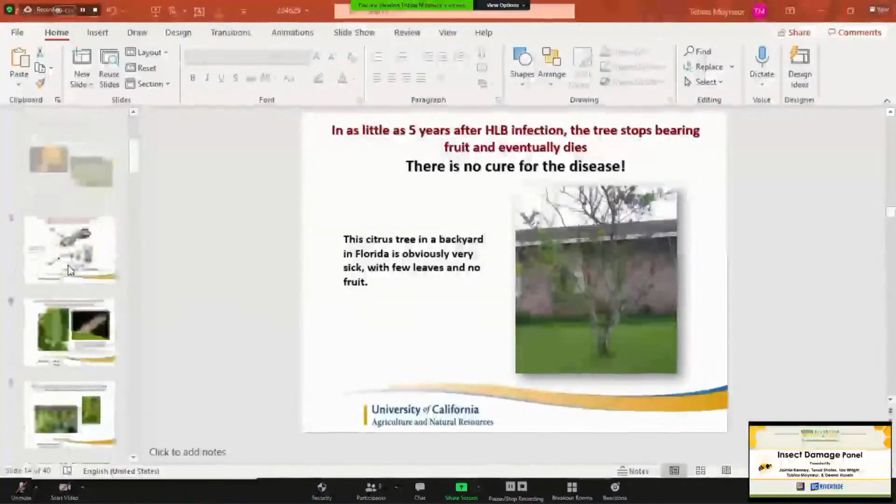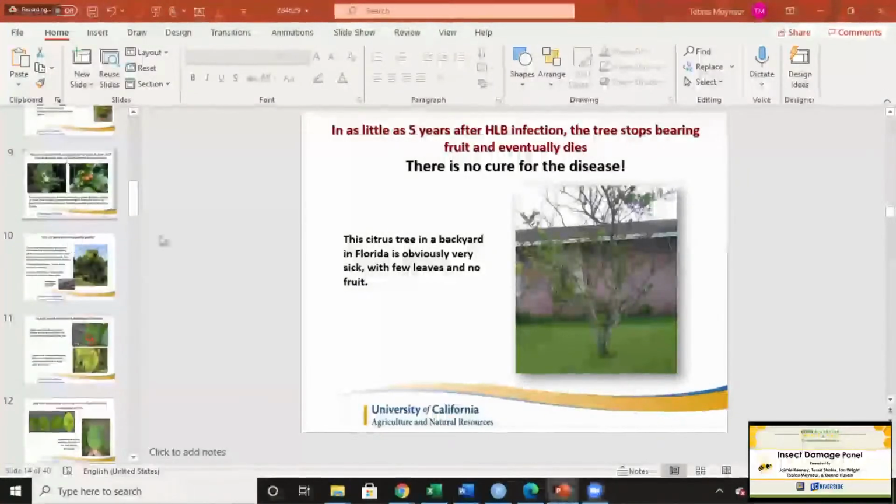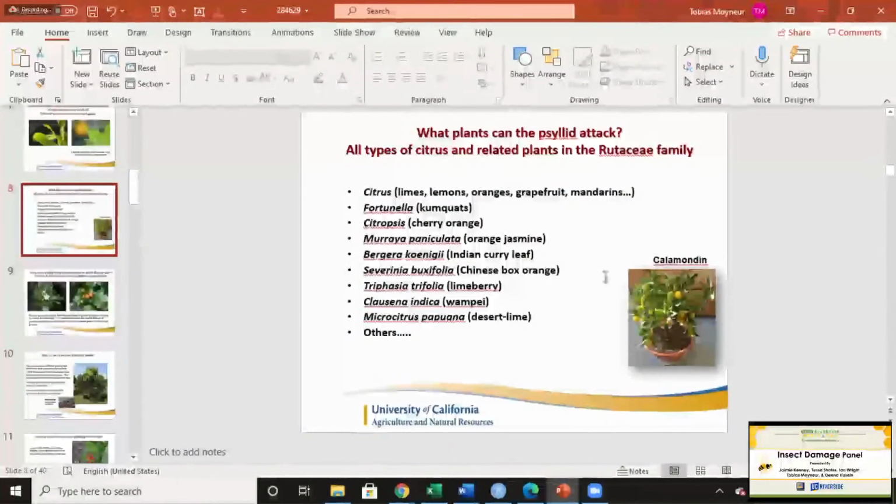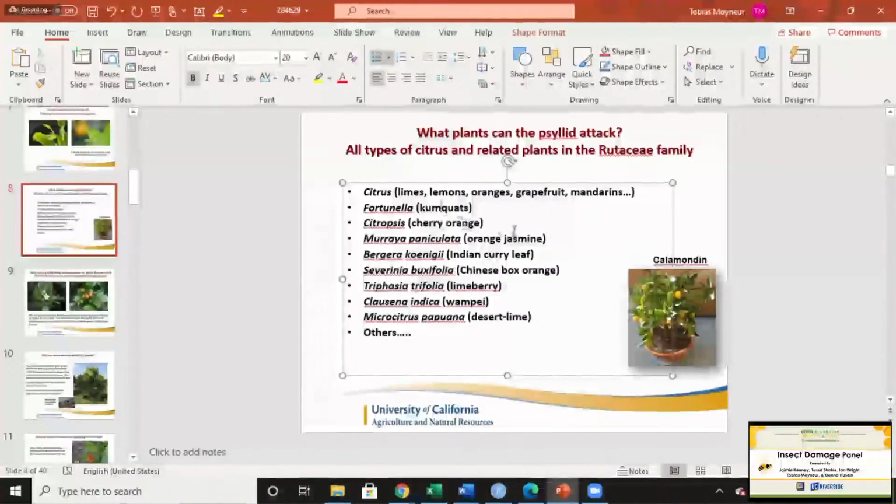To my knowledge, they're specific species, so it's not all jasmine, just the specific ones. And there were a couple other plants as well. So there's specifically this orange jasmine plant, and it's not commonly found in California. And then there were other ones as well, right over here. These are also offshoots of citrus. You have your kumquats, your cherry orange, and then the curry leaf is not really native here as well.